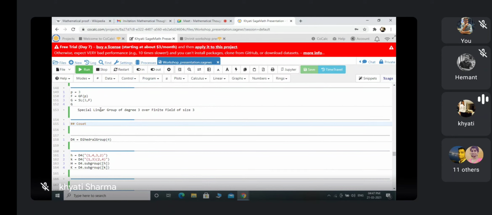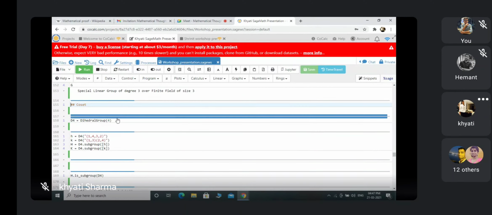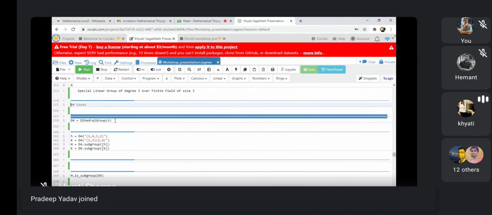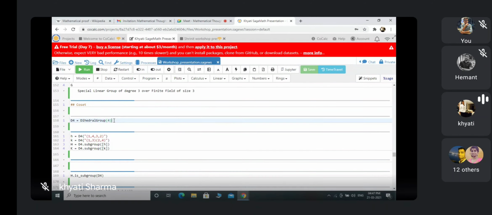The next thing I am defining related to group theory is the coset. This is also one important thing. For a coset, I need a group and a subgroup of that group. You can take any group, but here I am defining my group as the dihedral group D4. Now I want a subgroup to define the coset. So here I am taking 2 elements, H and K. First I have to run this command. You have to run everything one by one. If you do not run your previous command, it will jump to the next one and show you an error.